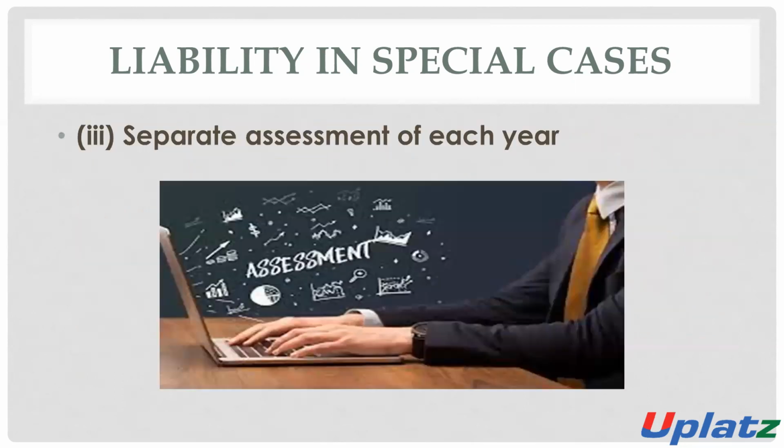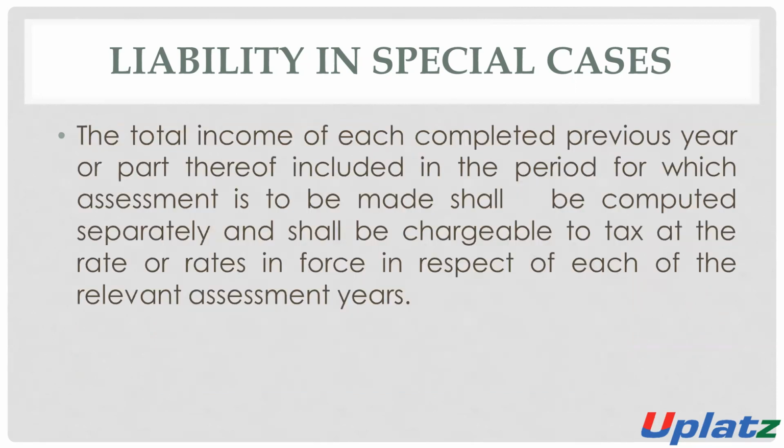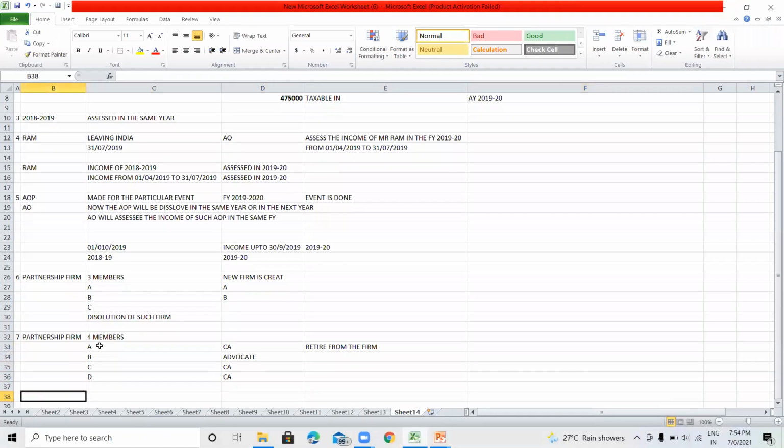Separate assessment shall be made for each year. If there is the total income earned by the assessee in the relevant previous year and the income earned by the assessee in part of the year, then in respect of these incomes, the separate assessment shall be made for both of the years, for both of the incomes. Means if there is any assessee, he has earned income for the previous year